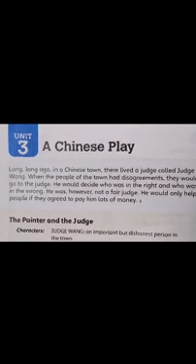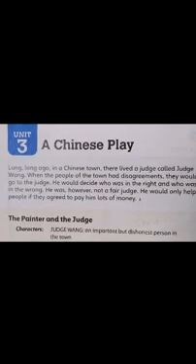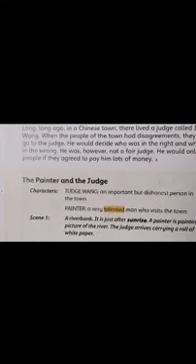Now children, when you read these two lines, how would you describe the judge? What word would you use to describe the judge? Think. What word would you use? An adjective that would describe the judge. Can I say dishonest? So that means the judge was a dishonest person. Right?